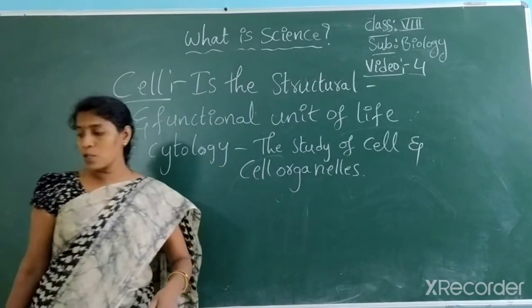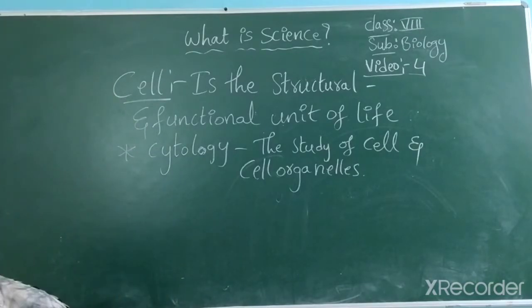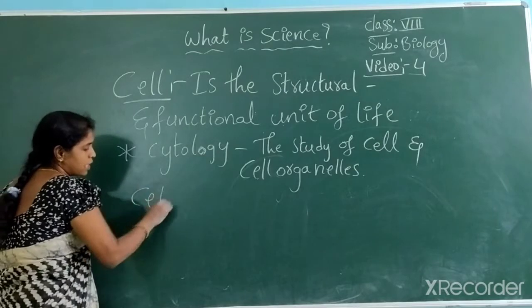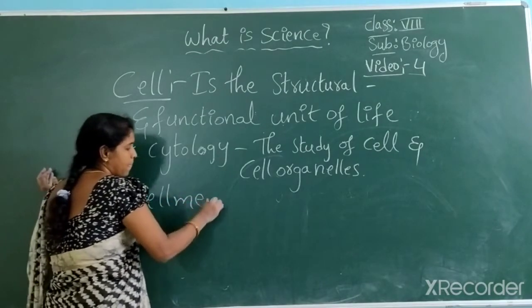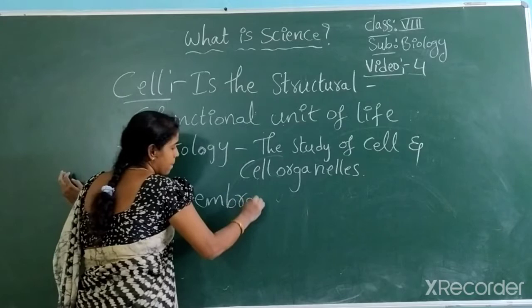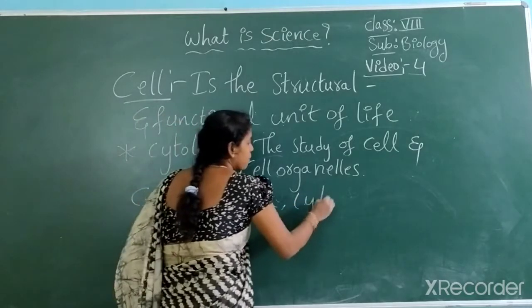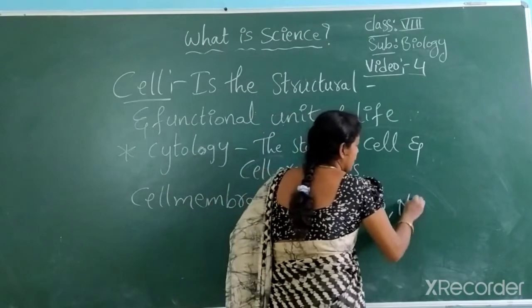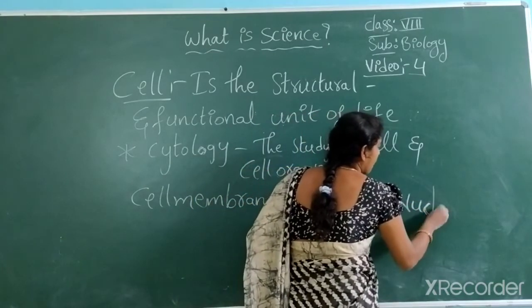Then what are the parts present in a cell? In a cell there are parts called cell membrane, cytoplasm and nucleus. Am I right?